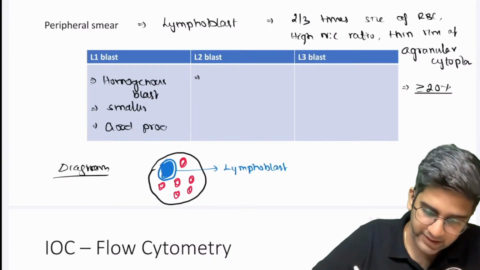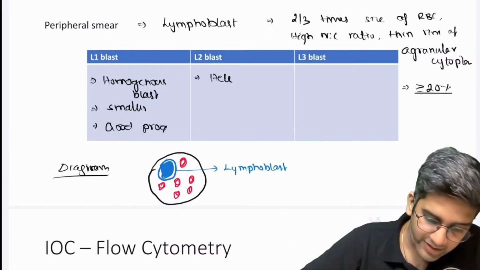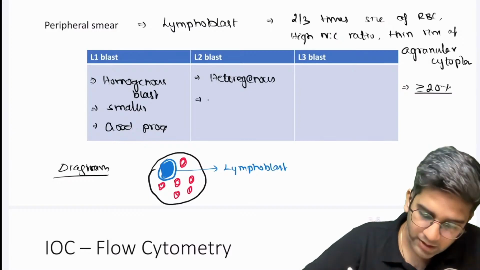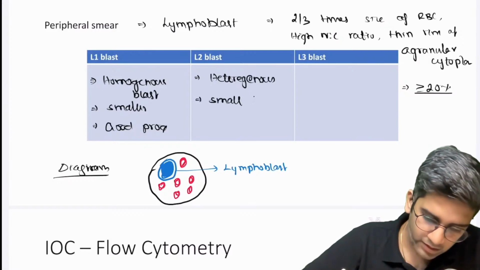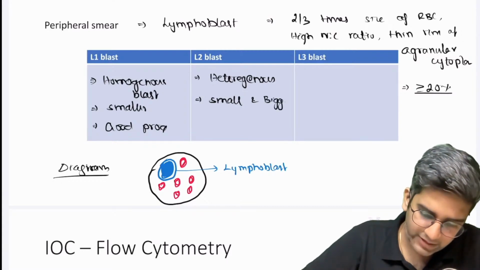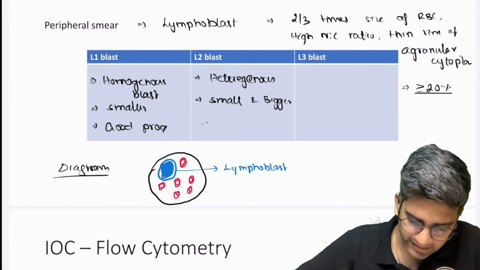Before the onset of genetics, I am looking at the prognosis from the appearance of the blast. L2, they are a heterogeneous population. When I say heterogeneous population, there'll be smaller and bigger blasts. So it'll look asymmetrical. Not everything will be the same, one will be bigger, one will be smaller. And they have most often intermediate prognosis.